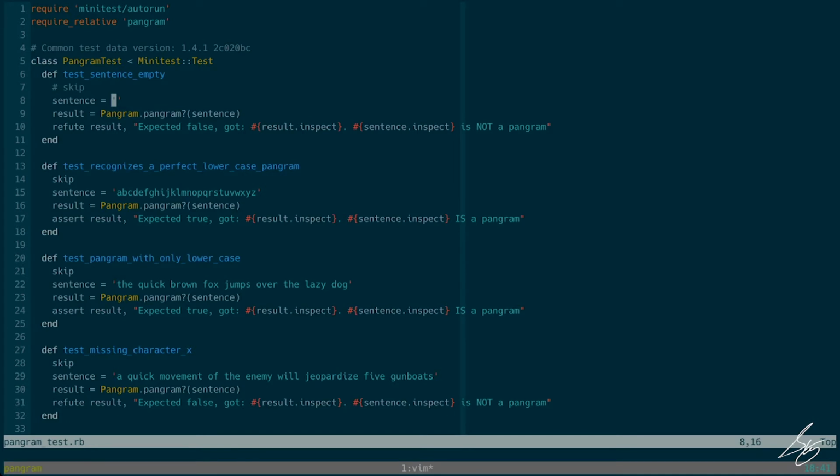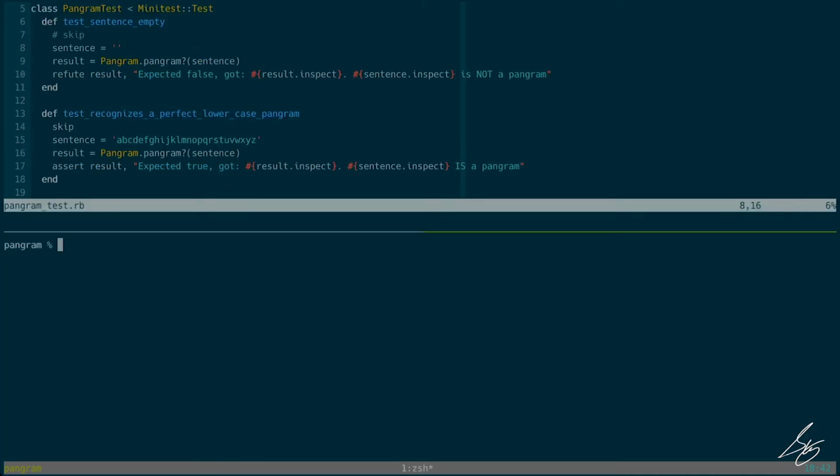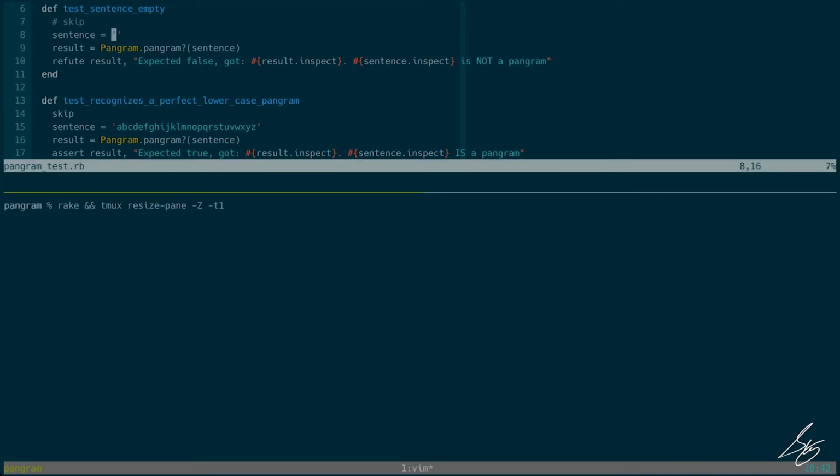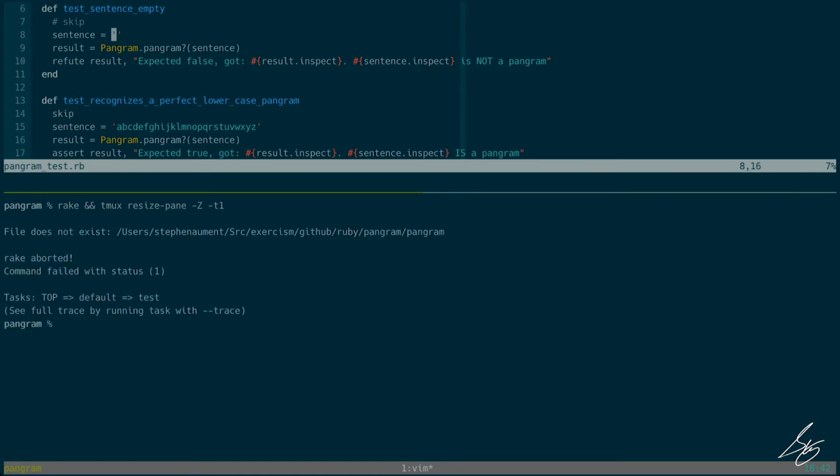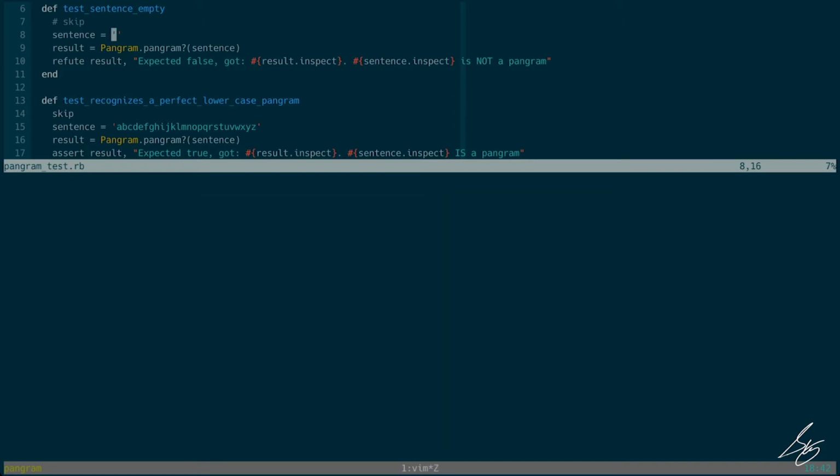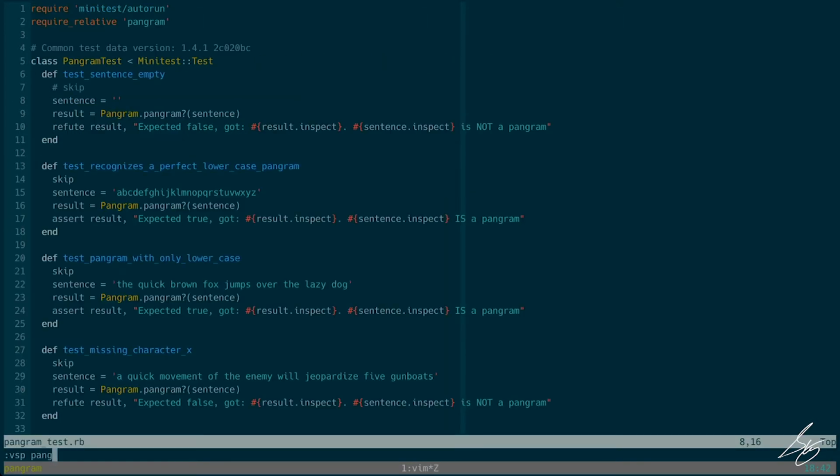Okay, so I'm going to go ahead and open up my testing pane, run my tests, and it'll fail because the file doesn't exist yet. So let me go ahead and create that pangram.rb.